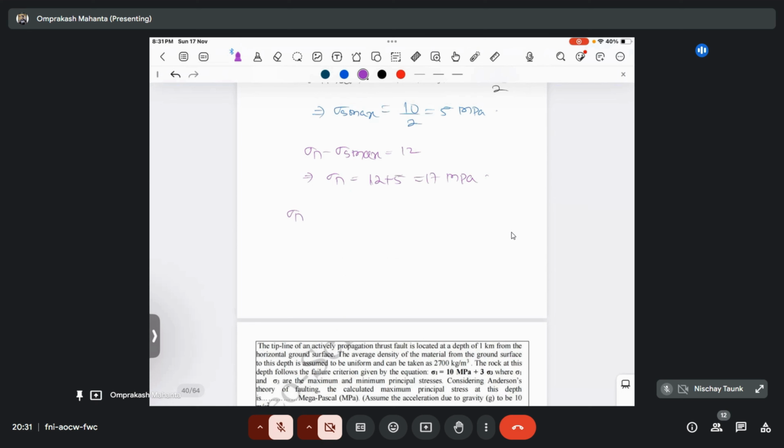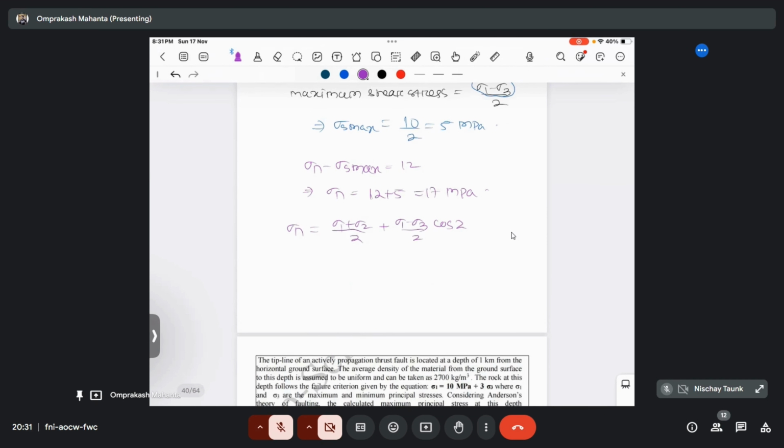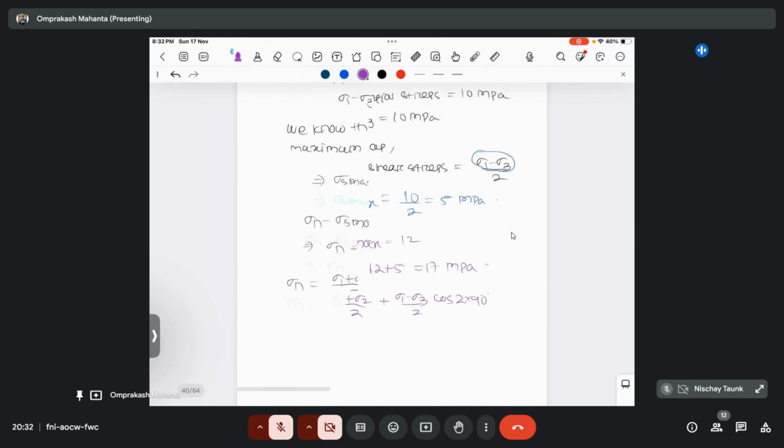So we know that sigma n is given by the formula sigma 1 plus sigma 3 by 2 plus sigma 1 minus sigma 3 by 2 cos 2 theta. Actually, the angle is 45 degree.